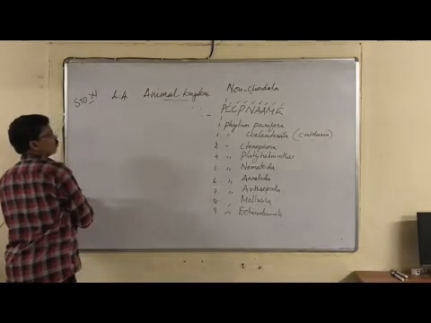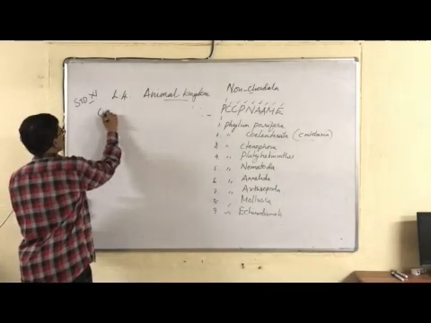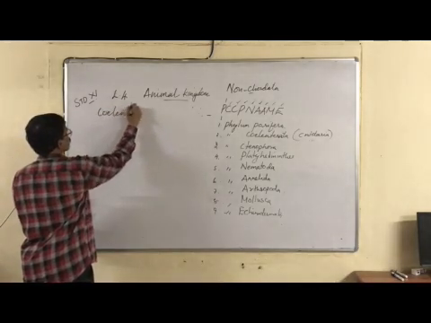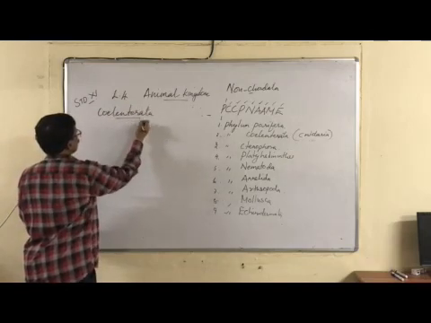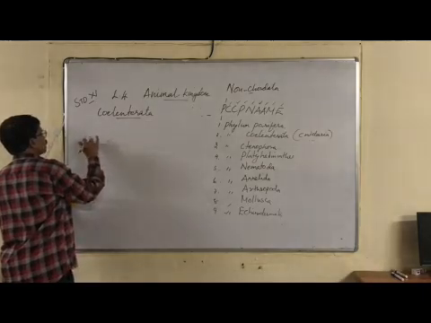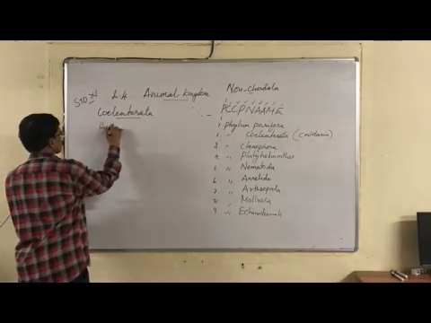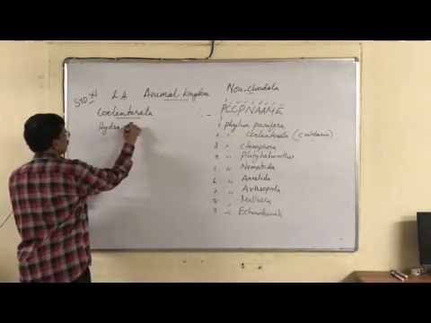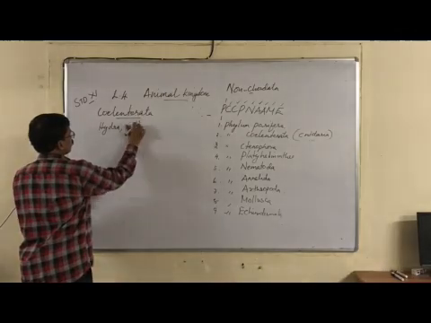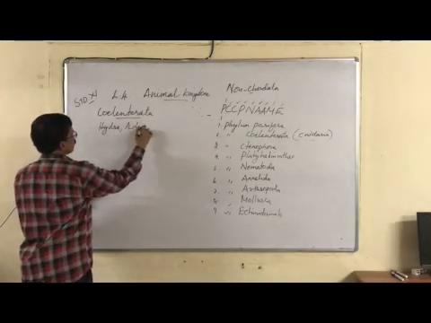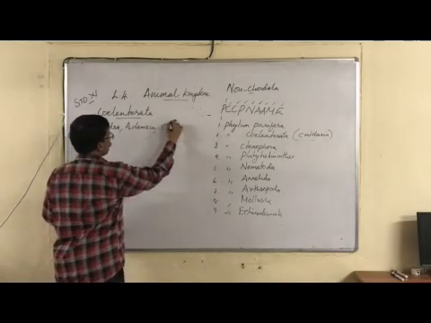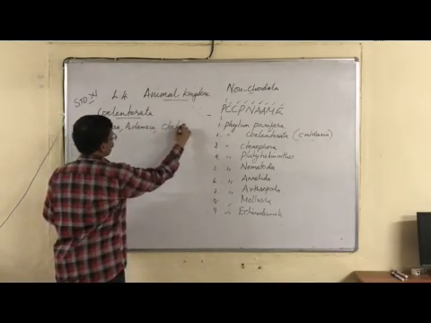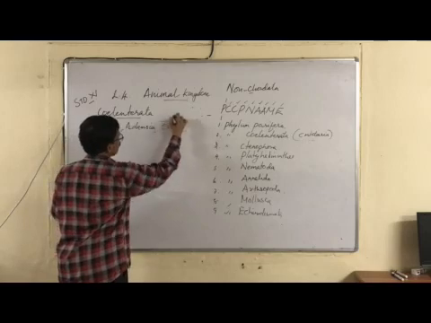Now the second phylum is Coelenterata. Examples are Hydra, Adamsia, Obelia, and Physalia.